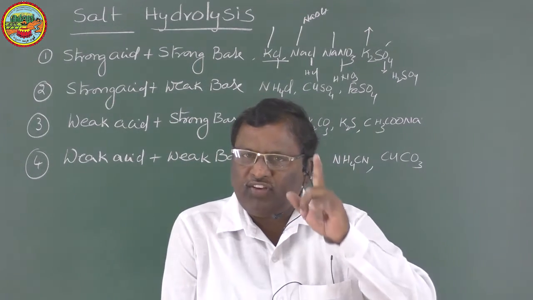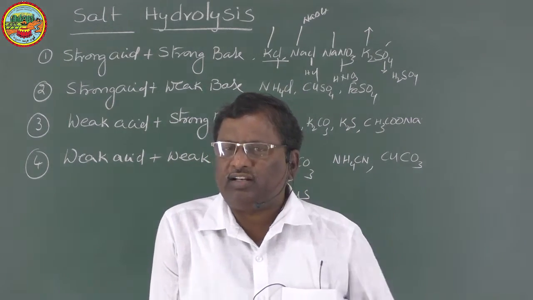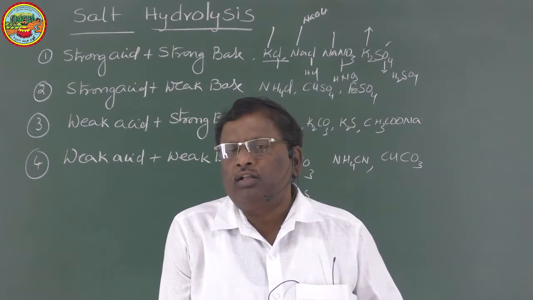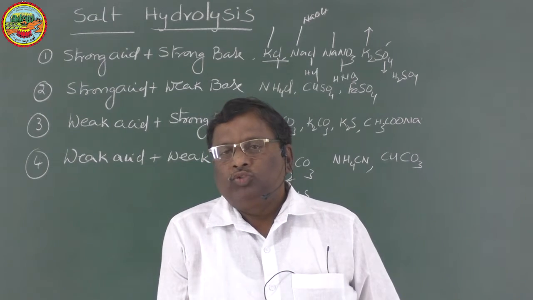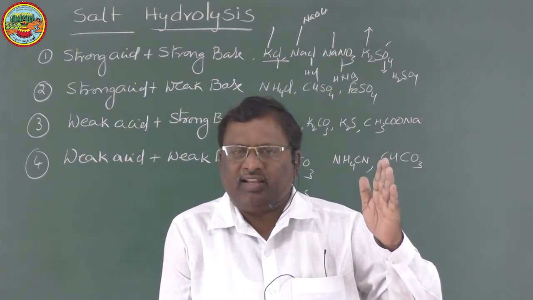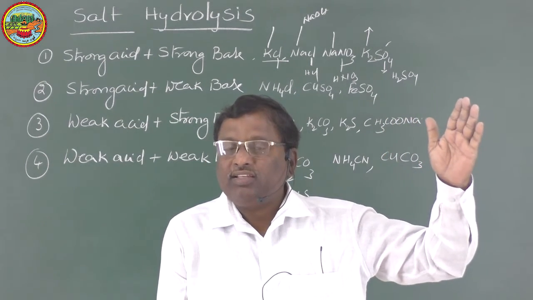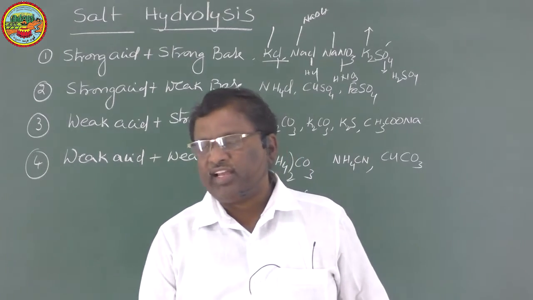So the anion of a salt can hydrolyze water when this anion is from a weak acid. Anions of weak acids can hydrolyze water.